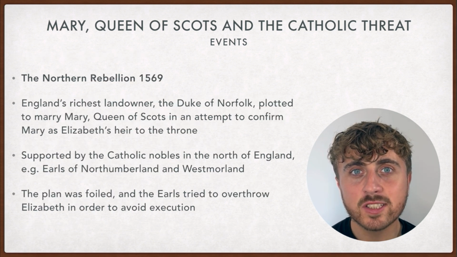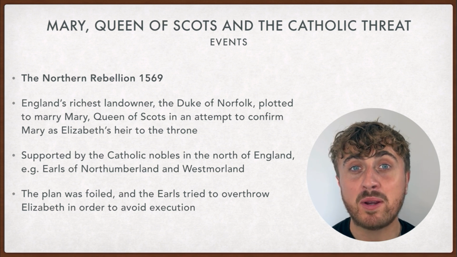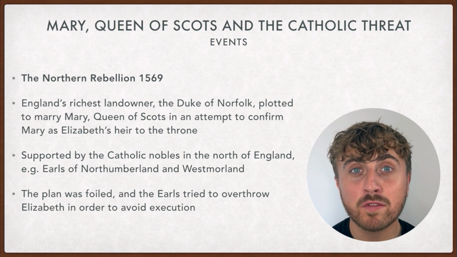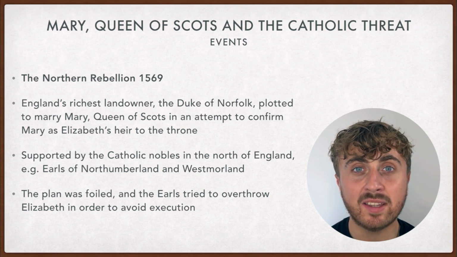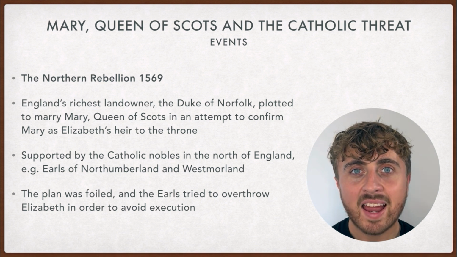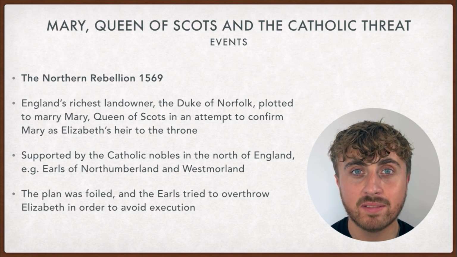And so England's richest landowner, the Duke of Norfolk, plotted to marry Mary Queen of Scots, thinking this would confirm Mary as the heir to the English throne. This plan was supported by Catholic nobles in the north, like the Earl of Northumberland and the Earl of Westmoreland. However, when the plan was foiled, the earls were scared they were going to be executed as punishment, and so they tried desperately to overthrow Elizabeth.